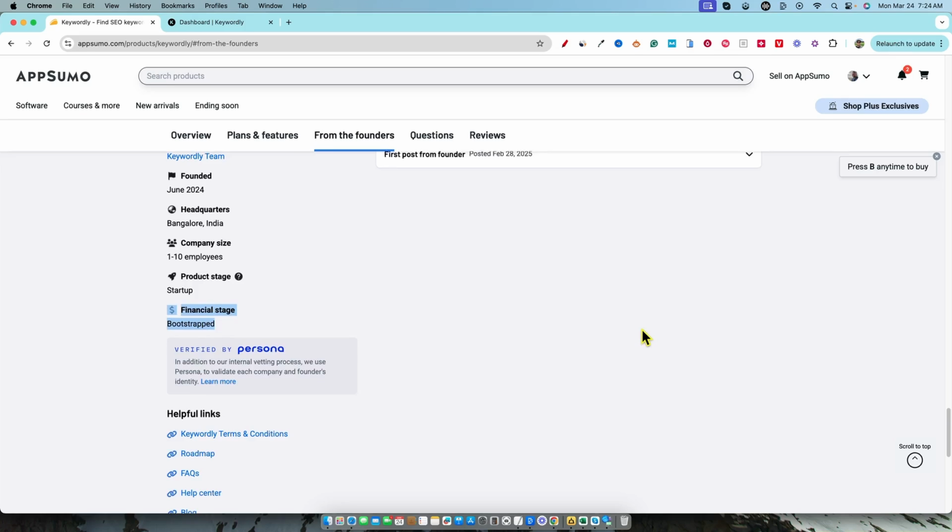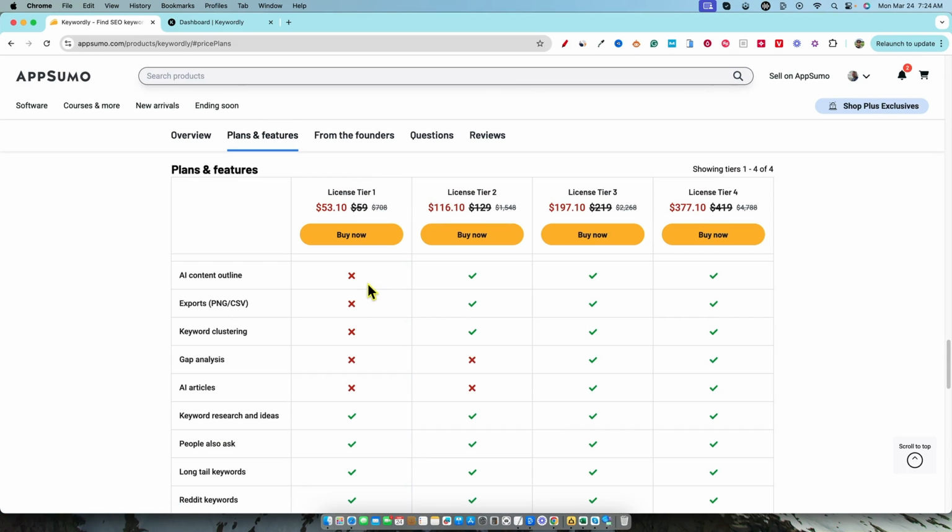So we're going to jump right in. Let's go to the plans and features real quick. License tier 1. And I remember all these highlights. I do like this. They're showing you how much money you're saving by being a plus member, right? I'm a plus member, so I automatically get this discount right here applied. And if you're buying tools on a monthly basis, it pays for itself. It's worth it. You get a discount. It's pretty nice. So license tier 1 is $59.